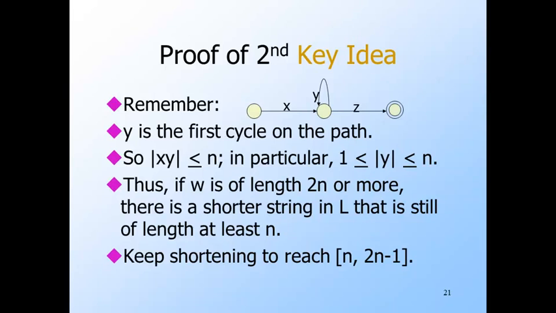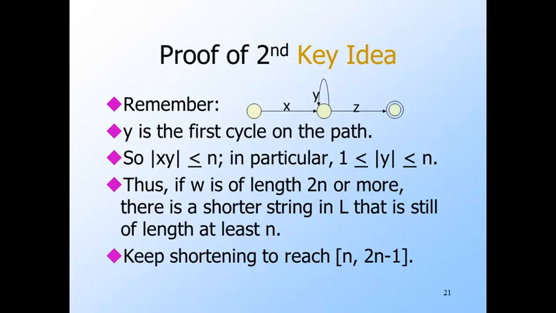Now xz, as we know, is another accepted string, and the length of xz is the length of w minus the length of y, and the length of y is at most n. So the length of xz is at least n. That means that xz is a string shorter than w, yet at least n in length, and it's also accepted. But we assumed that there was no string accepted that was shorter than w and also of length at least n.